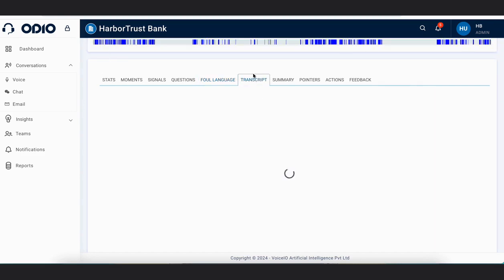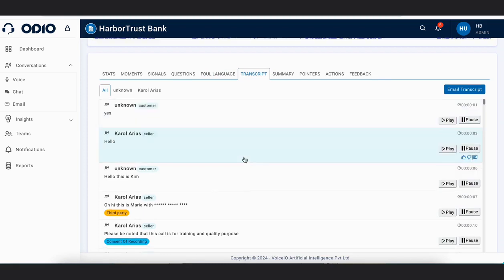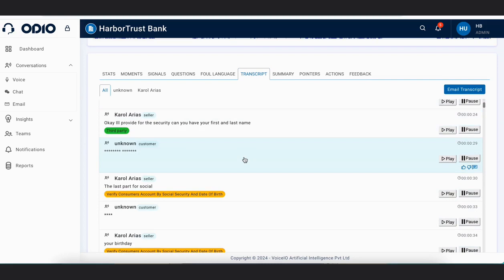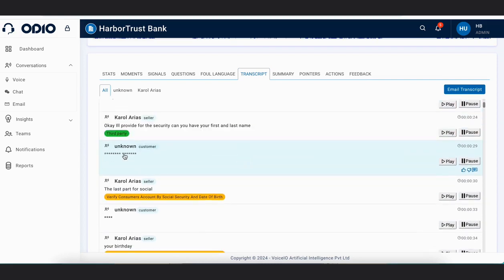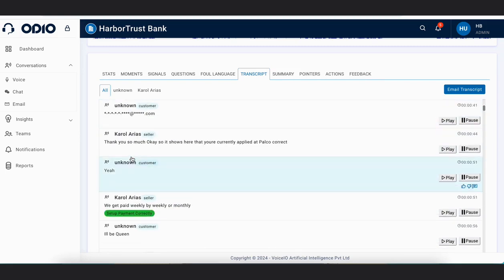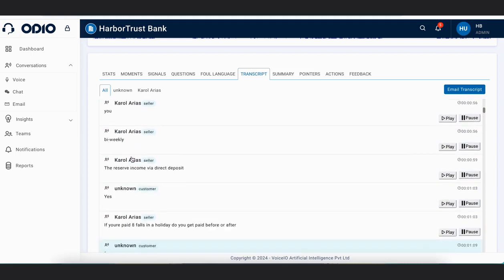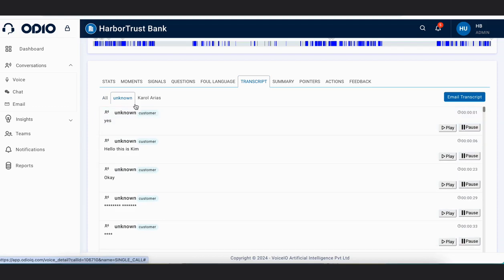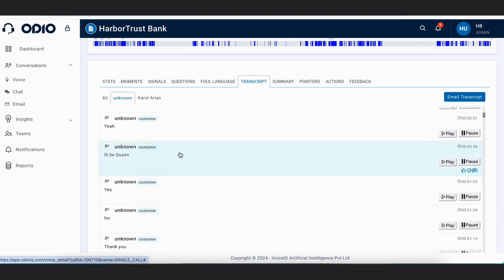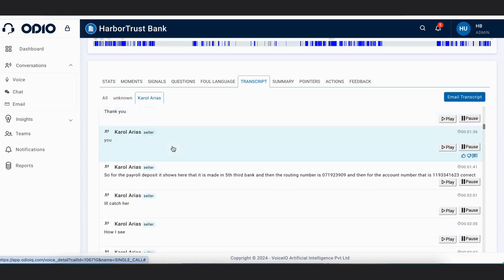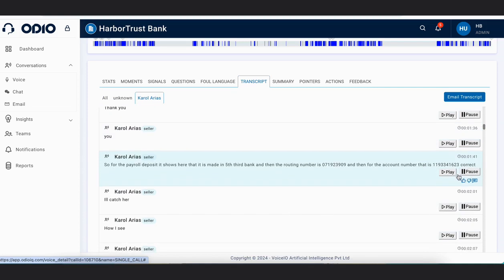Then the next tab is transcript. In transcript, we can see the line by line conversation, who's saying what. For example, here we are also hiding the personal information, so you can see the whole transcript, and we have segregated the transcript in two ways. One tab is for the customer. Whatever the customer is saying, you can see here. Whatever the agent is saying, you can see here. And you can play and pause any sentence from the transcript also.